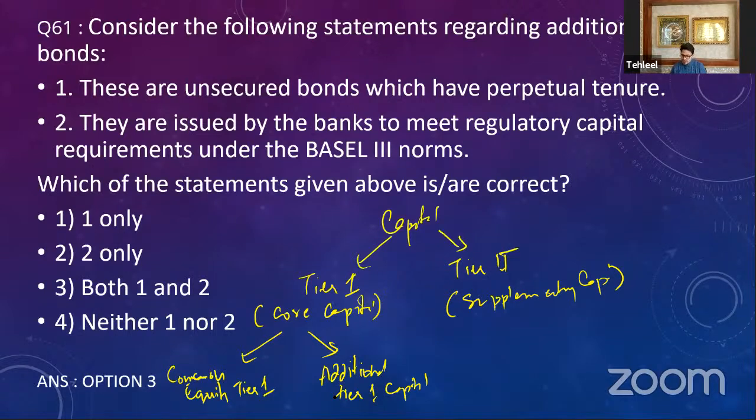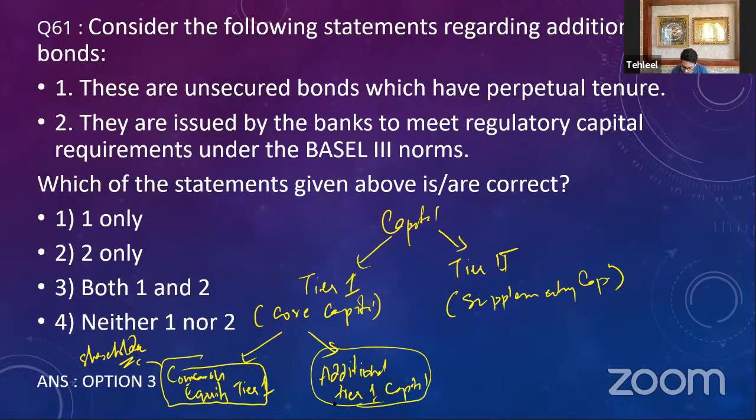By issuing the shares of the bank, I will be able to garner a lot of money. That is considered as common equity tier 1 capital. This is the capital given by the shareholders of the banks. They give the money to the bank to start the process, and that is your common equity tier 1 capital.